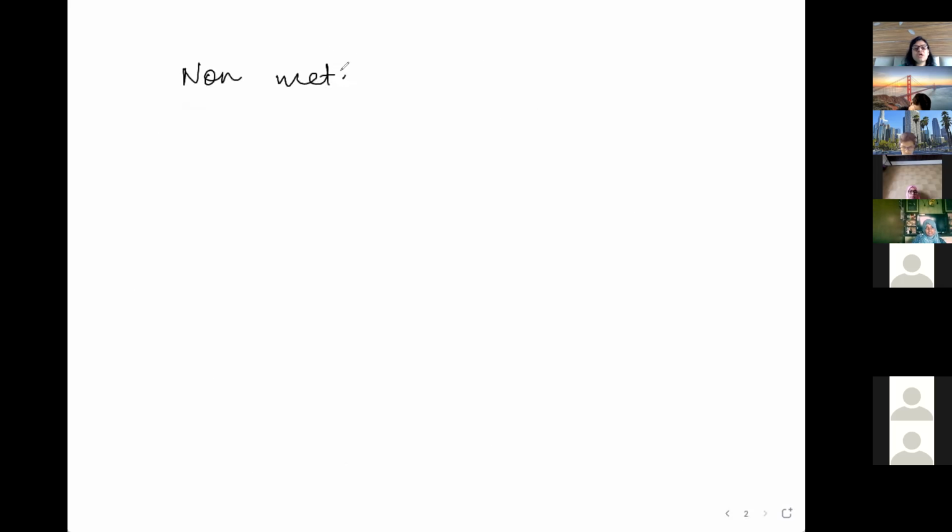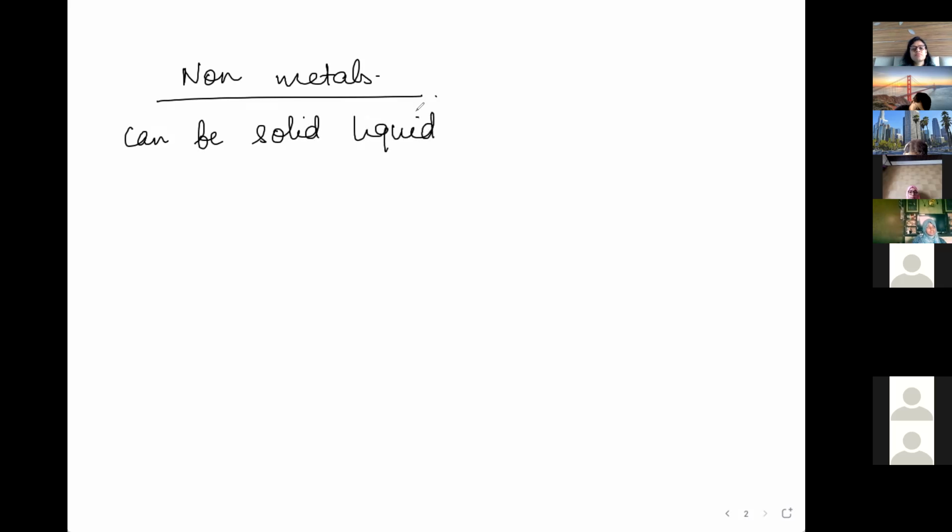Non-metals' exceptions I'll write, just the reverse of metals' properties. They are mostly solid. They can be solid, liquid, and gas. Bromine is a liquid non-metal.